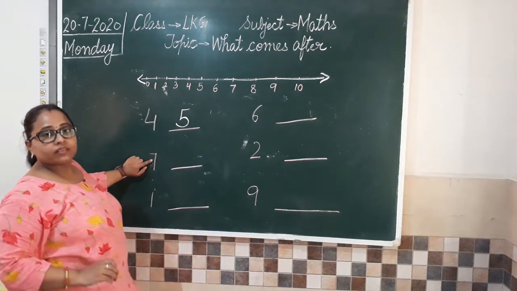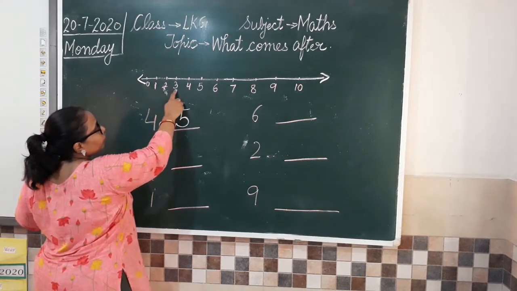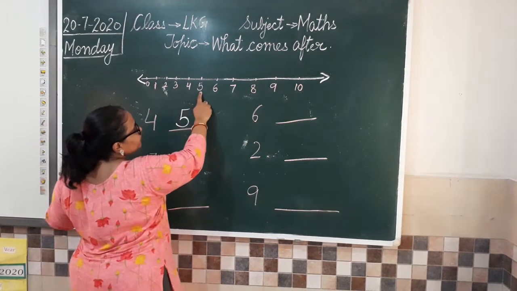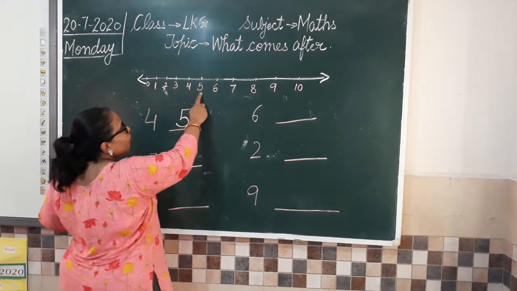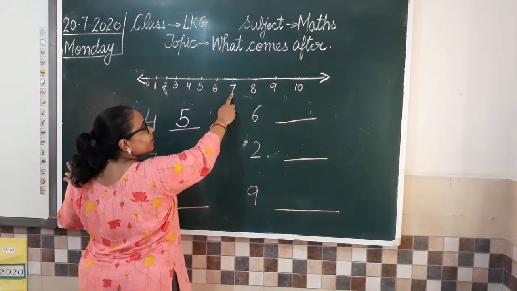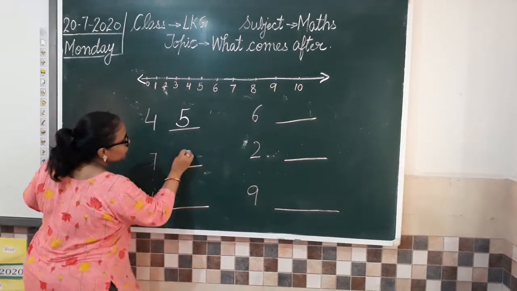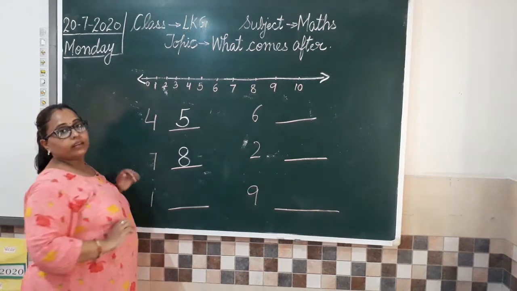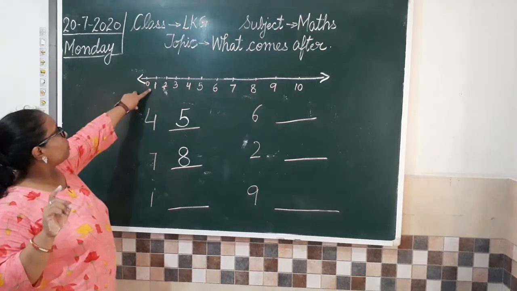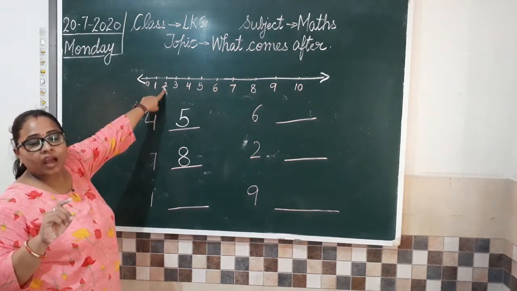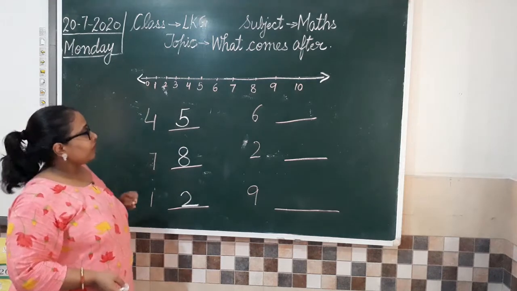Similarly, now the next number is 7. So let us see again. 0, 1, 2, 3, 4, 5, 6, and this is 7. So which number is coming after 7? 8. So we are going to write 8 here. Clear all? Now this number is 1. So 0, 1. So which number is after 1? We have 2. So I am going to write 2 here. Now 6.